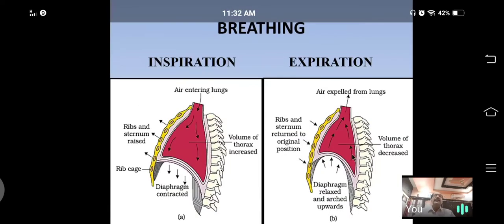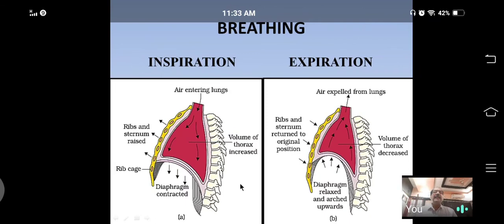Next, breathing. What is the mechanism of breathing? How does exchange of gases take place in the body? Breathing has two steps, inspiration and expiration. The movement of atmospheric air into the lungs is called inspiration.